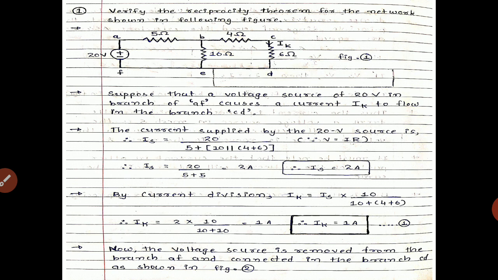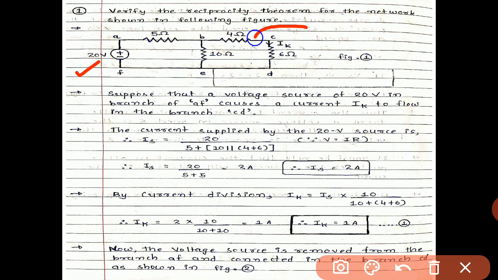Let us discuss example number 1 with reference to our statement, to see how it is applicable to a practical circuit, so we can understand the proper solution for your GTU questions. The question is, example number 1: verify the reciprocity theorem for the network shown in the following figure. Make sure that you have only one source. Over here a 20-volt source is given, and you have to find the value of IK, which is given over here, and 5 ohm, 4 ohm, 10 ohm and 6 ohm resistors are given.